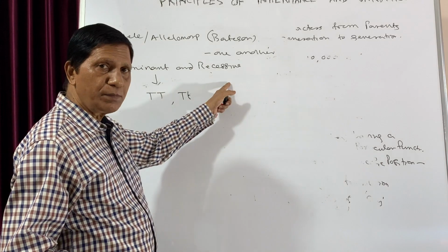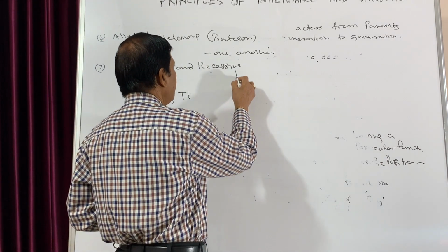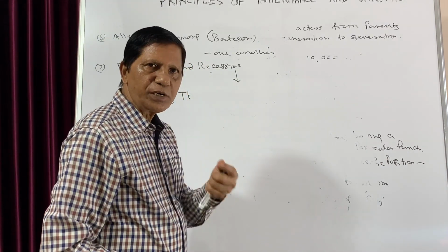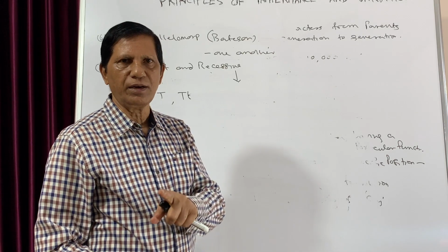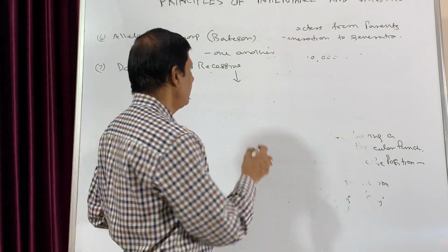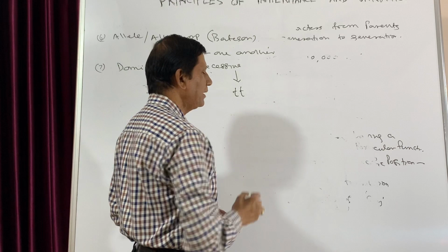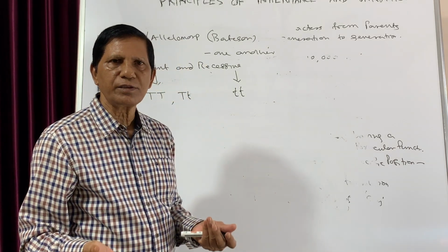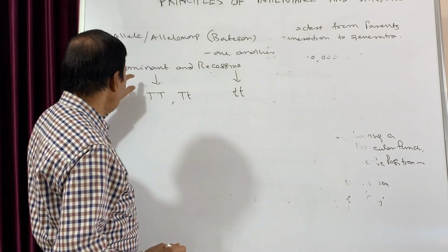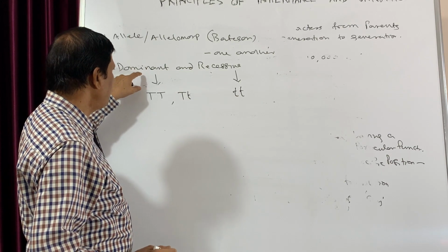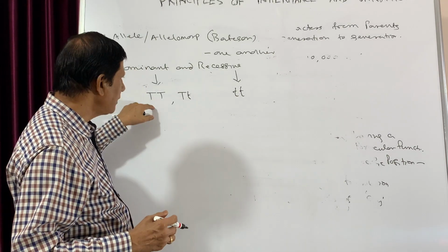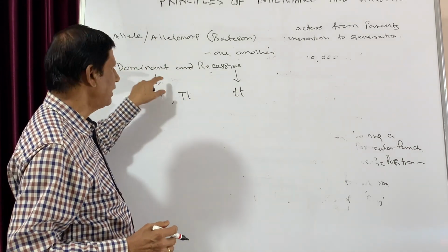But what is recessive? When the character is expressed only when it is present in recessive condition, not in a heterozygous condition. So when it is present in this, then it represents dwarfness. So when a character is expressed both in homozygous and heterozygous condition, it is dominant.